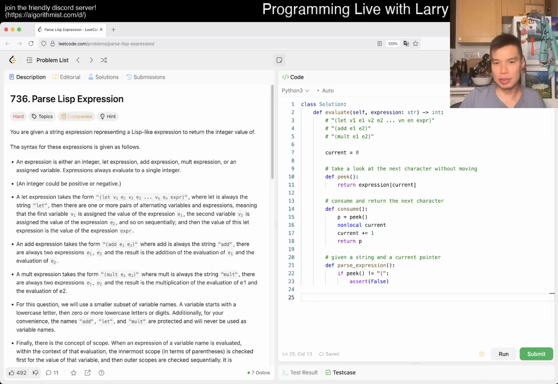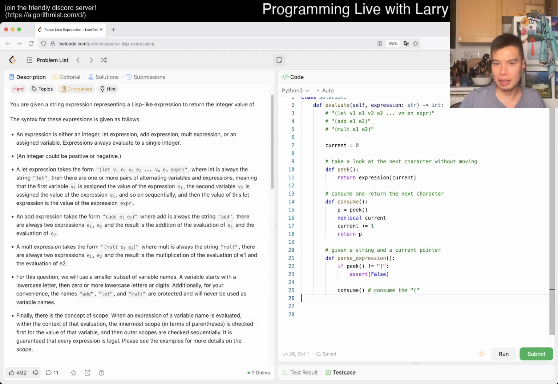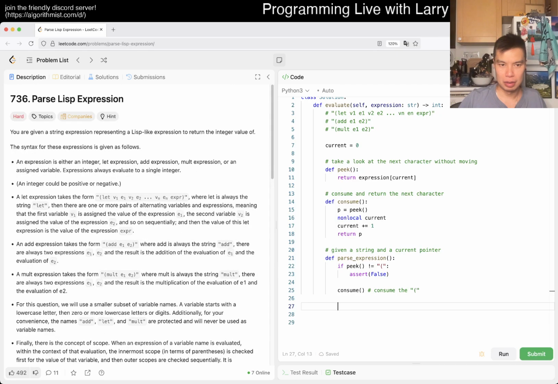And then otherwise we consume the left paren, right? A lot of auto weirdness on the editor, but in any case. And then now maybe we get the current token, because this is where you define the language, right? The current token. So maybe we could get a word or something. And here maybe I could have a helper for it.